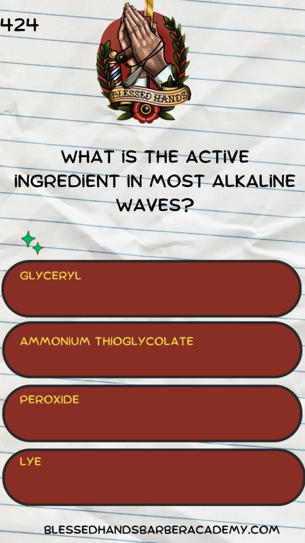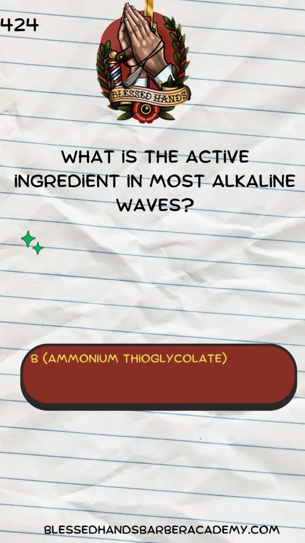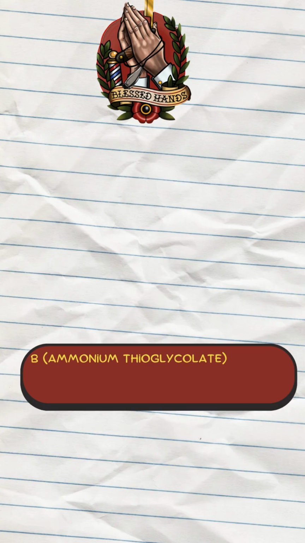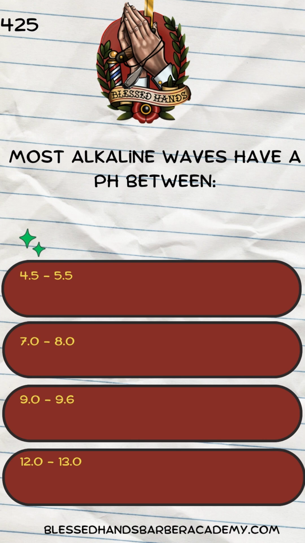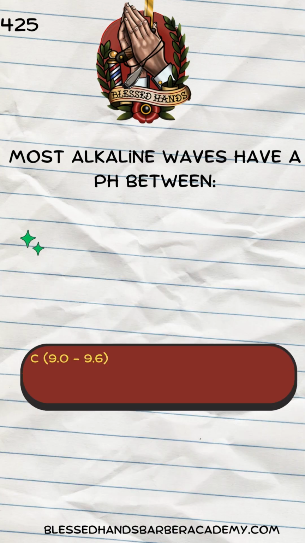What is the active ingredient in most alkaline waves? Glycerol, ammonium thioglycolate, peroxide, lye. B. Ammonium thioglycolate. Most alkaline waves have a pH between 4.5 to 5.5, 7.0 to 8.0, 9.0 to 9.6, 12.0 to 13.0. C. 9.0 to 9.6.